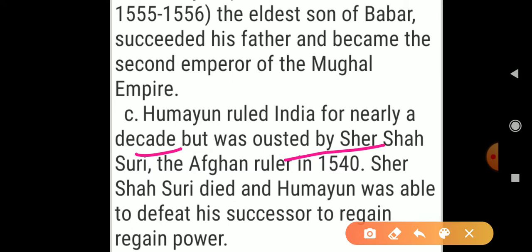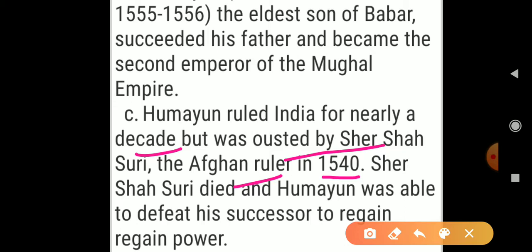Sher Shah Suri was an Afghan ruler. It was in the year 1540. So in the year 1540, Sher Shah Suri, an Afghan ruler, ousted Humayun, and Sher Shah Suri became the ruler.